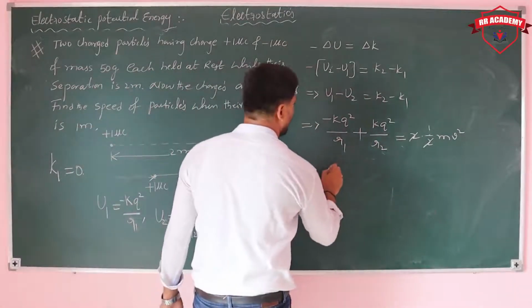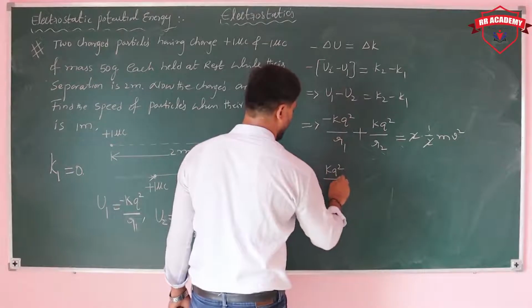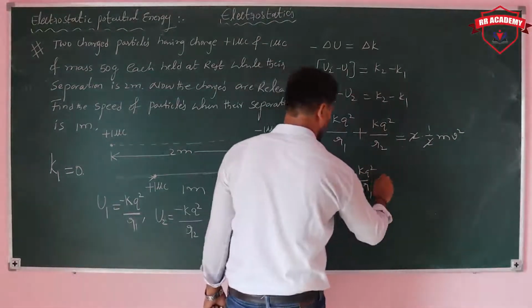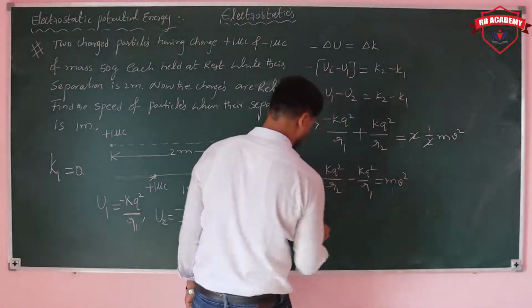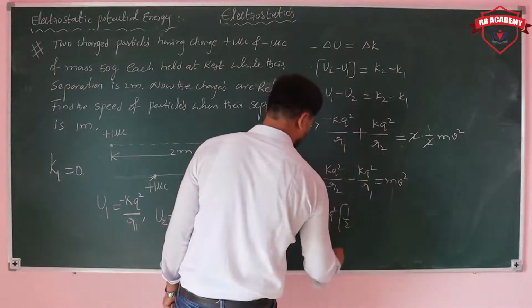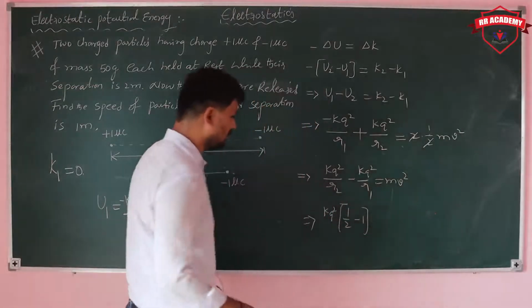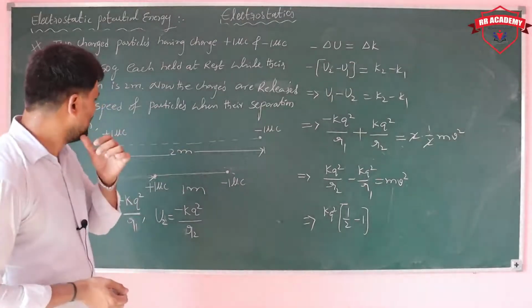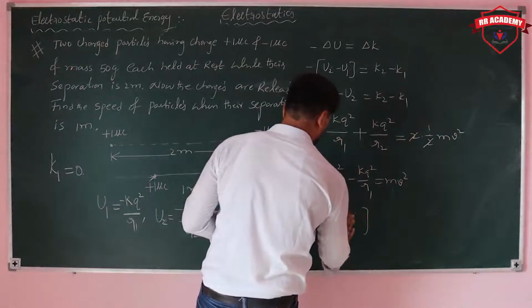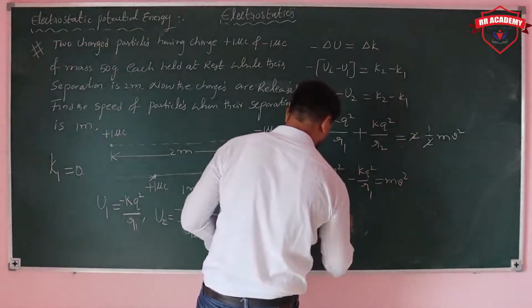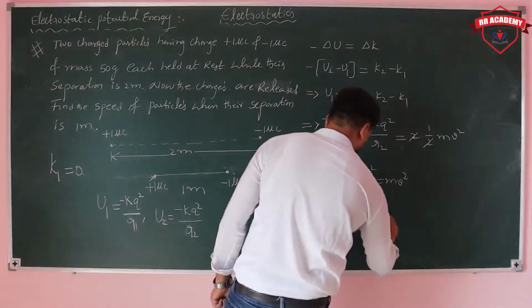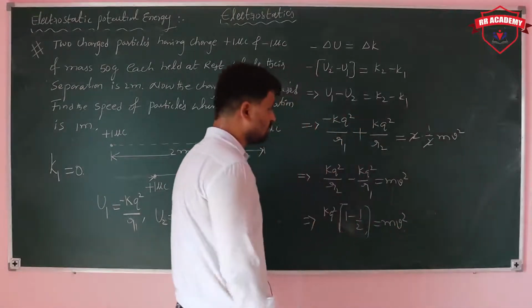Taking k q square common, we get 1 minus 1 by 2 is equal to mv square, which is 1 by 2.